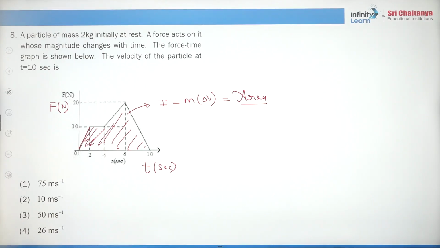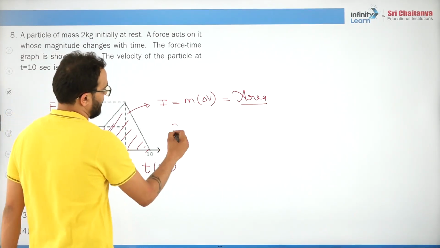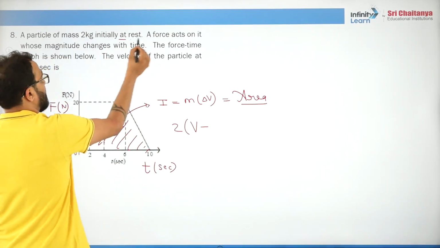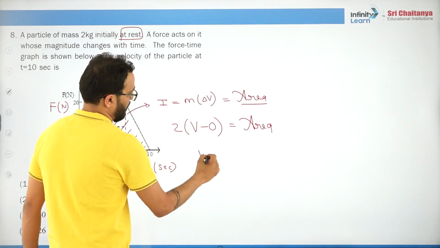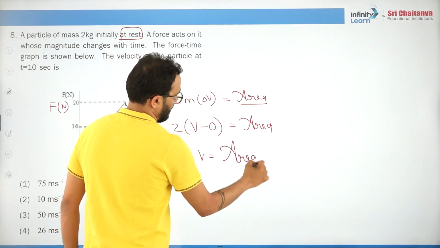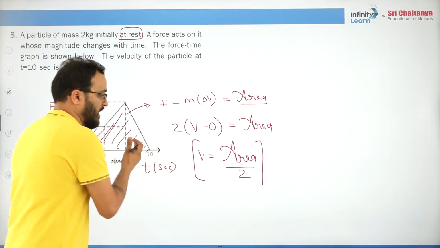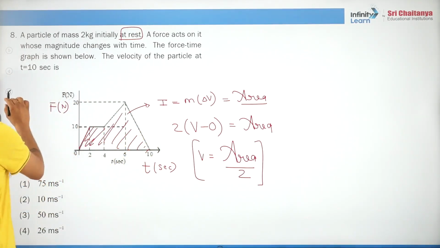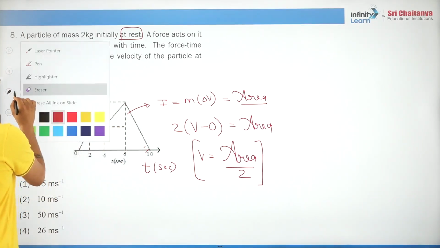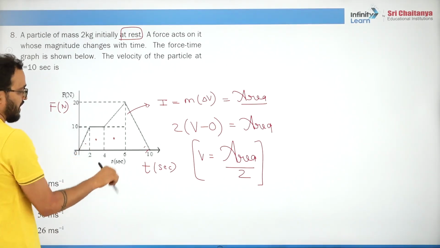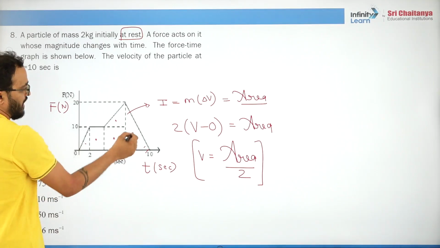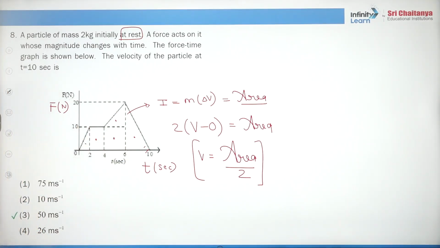The velocity of the particle at 10 seconds, that means you have to figure out the complete area. Once you know the area, mass is given as 2 kg, final velocity is v, the particle starts from rest, that means initial velocity is 0, and this is equal to the area. So v will be area by 2. I hope you can figure out the area. First this little triangle, then this is a square, then this is a rectangle, both are rectangles, and this triangle. Completely you will figure out, the answer will come out to be 50 meter per second, right? Clear? Let's move ahead.